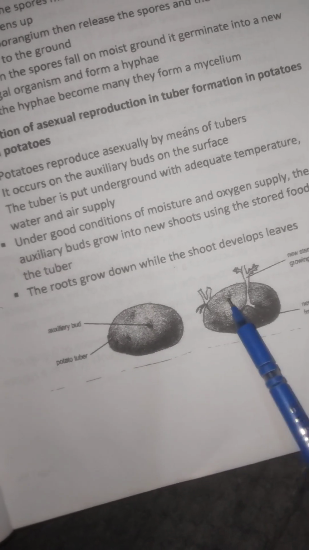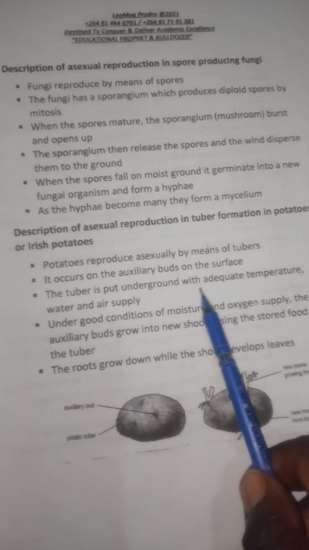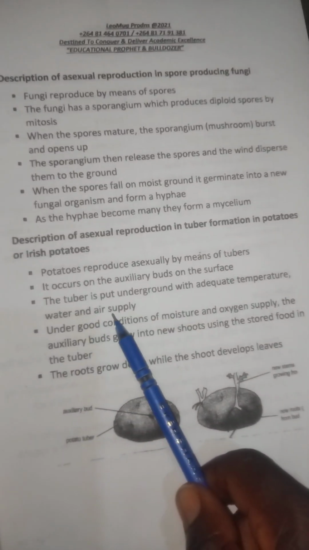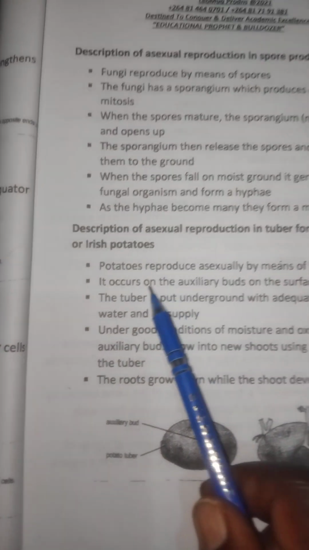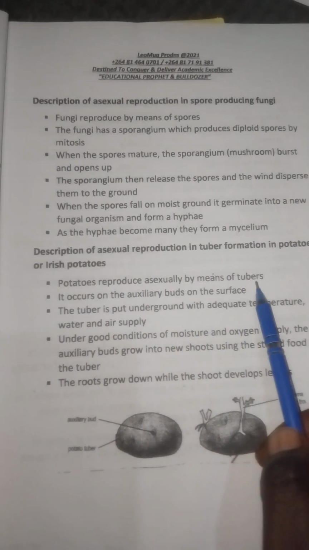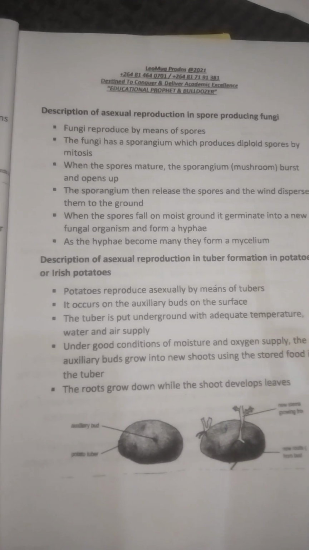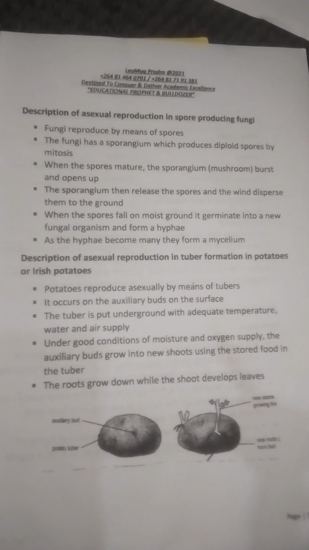All together. Yes. So the tuber is put underground with adequate temperature, water, and air supply. So potatoes reproduce asexually by means of tubers. Where exactly on the potato does this occur?